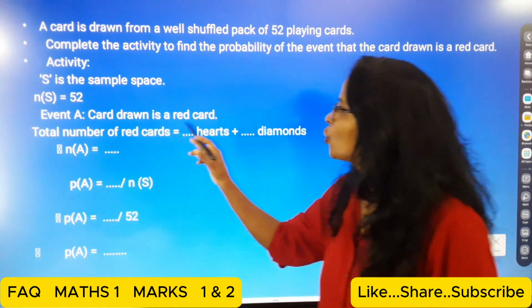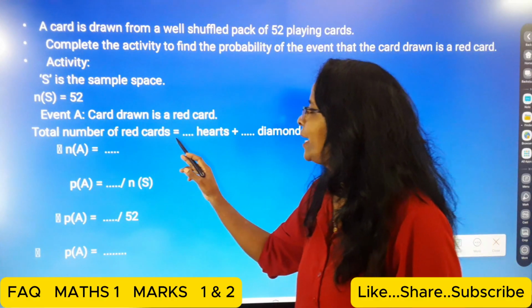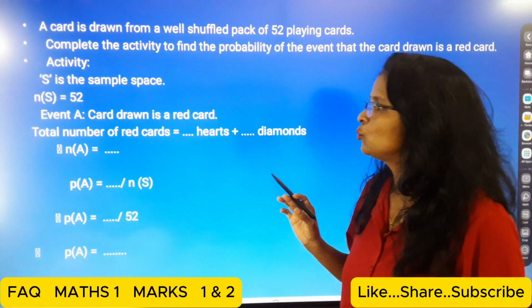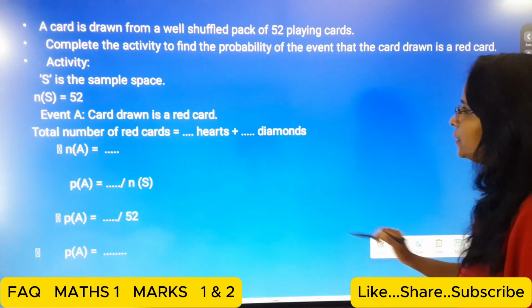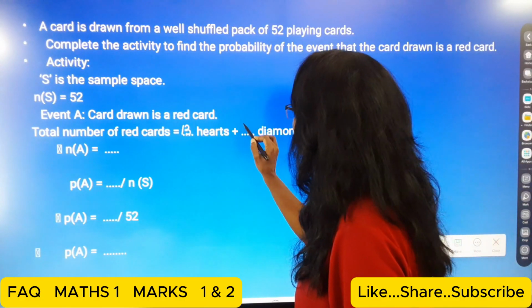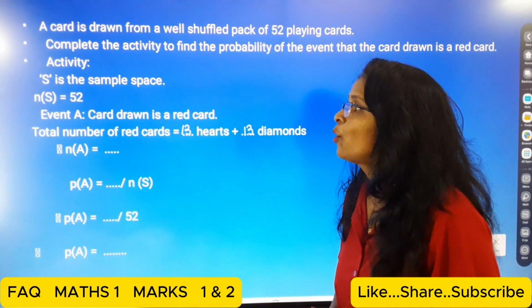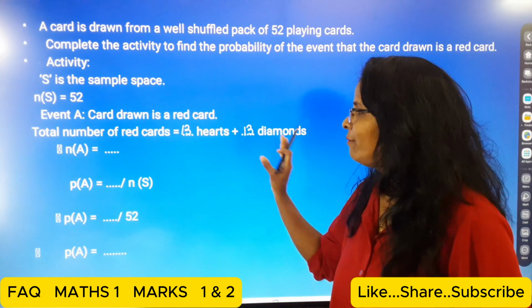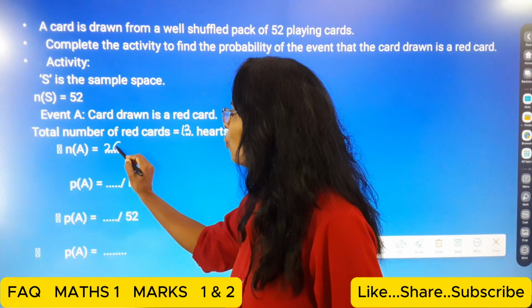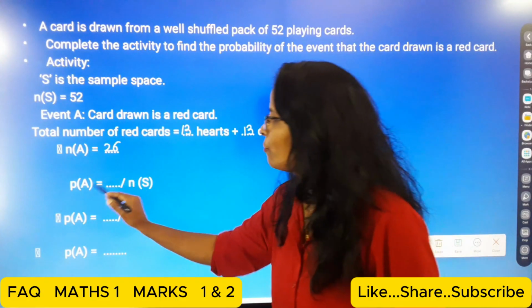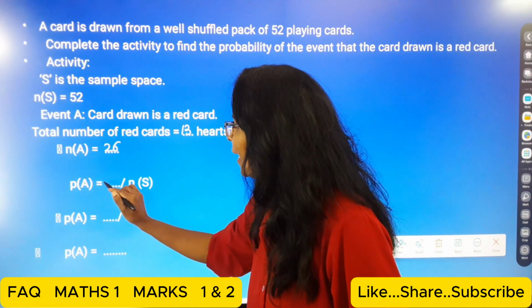Event A: card drawn is a red card. Total number of red cards, students, is 13 hearts and 13 diamonds. That means n of A, students, will be 26. Okay, 26. Now P of A.